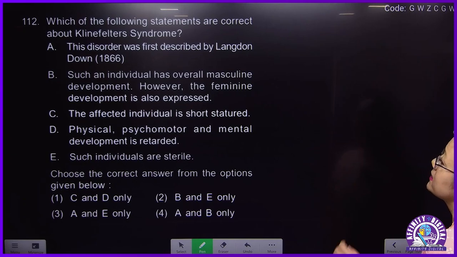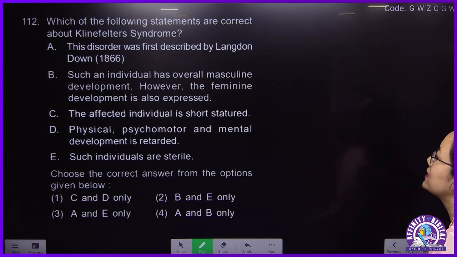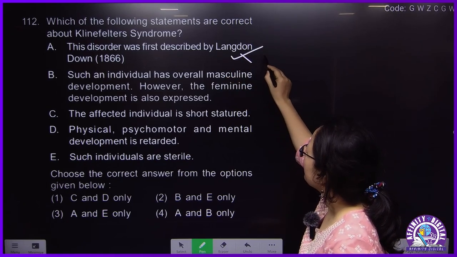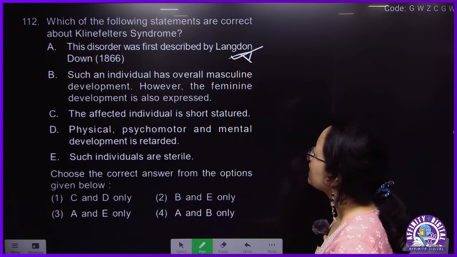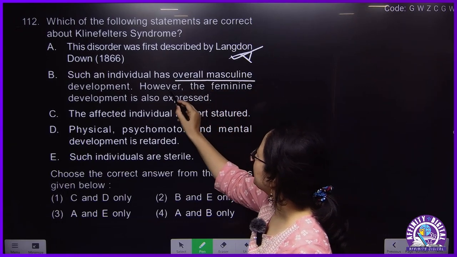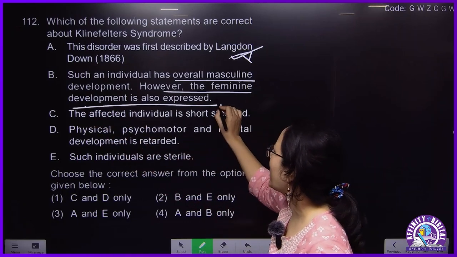All right, next. Which of the following statements are correct about Klinefelter syndrome? This will be for Down syndrome, so this cannot be the option. In such an individual, overall masculine development is there, however the feminine development is also expressed. Why?